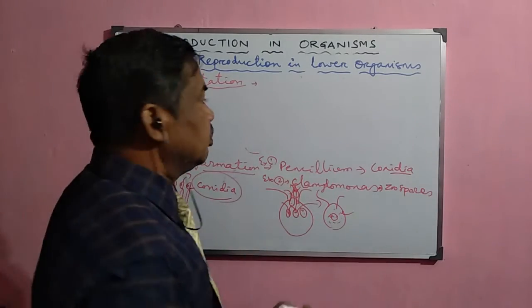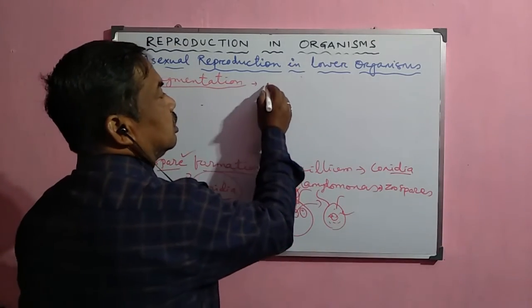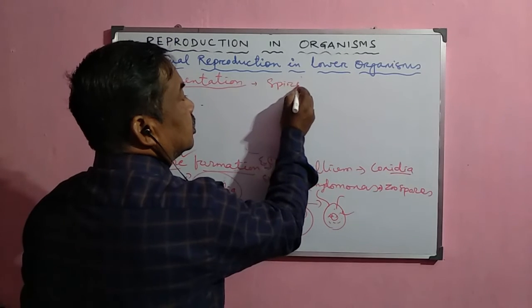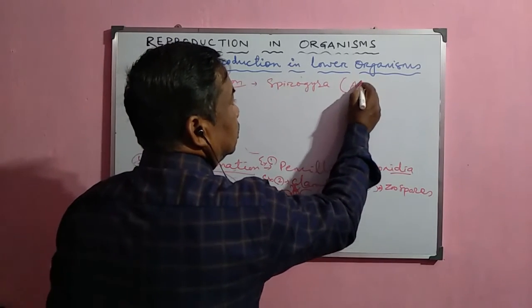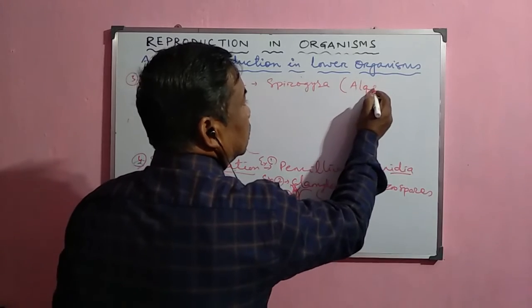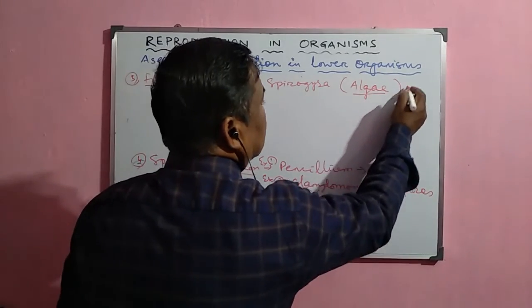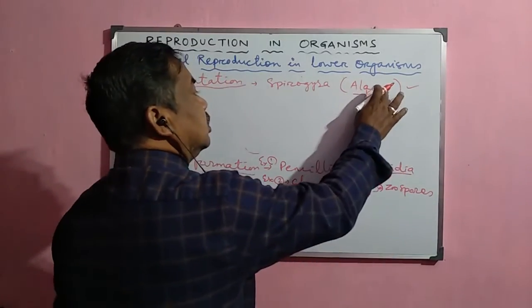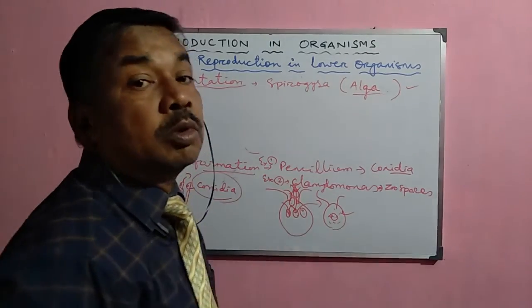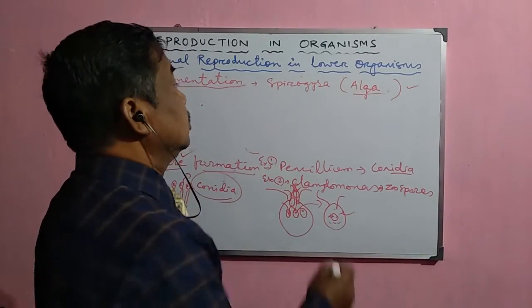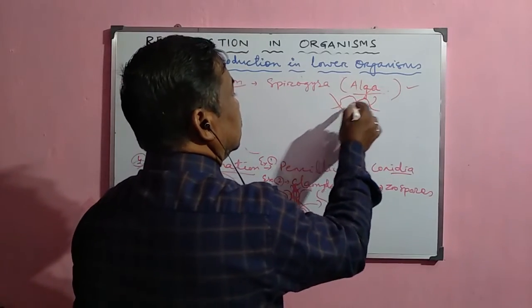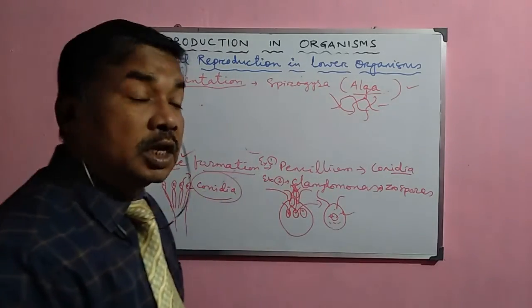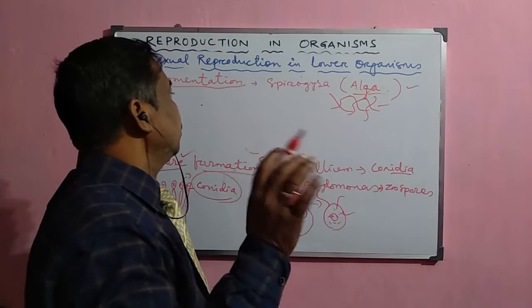This fragmentation process occurs in Spirogyra. Spirogyra is a common algae which normally grows in ponds, which is why it is commonly called pond scum. These are very small filaments which are normally present in water bodies like fresh water ponds.